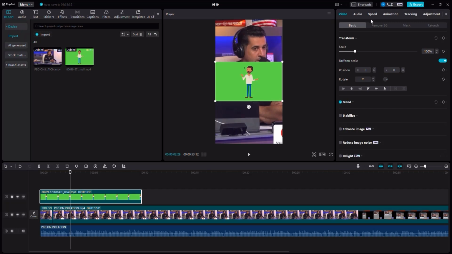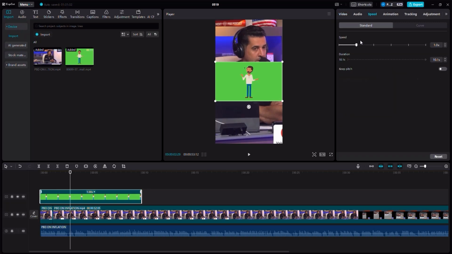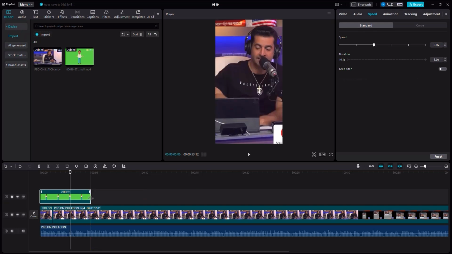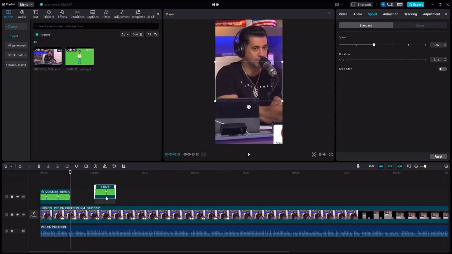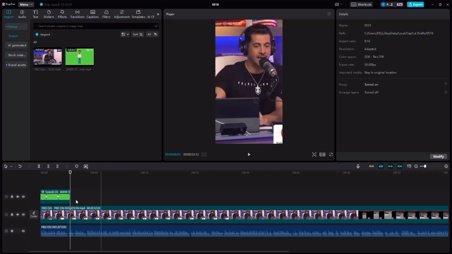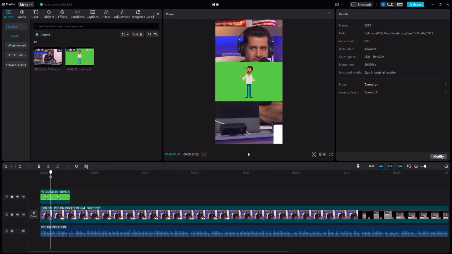I want to make this video faster, so I want to double the speed of that video. You can see it will shrink in size. Then click on that particular video, click on the split button. This part here, we don't need it for now. Just remove it by clicking on enter. And then you can move the cursor back.